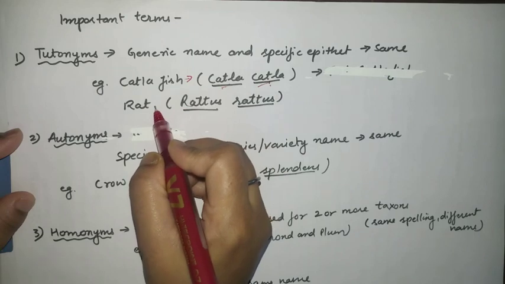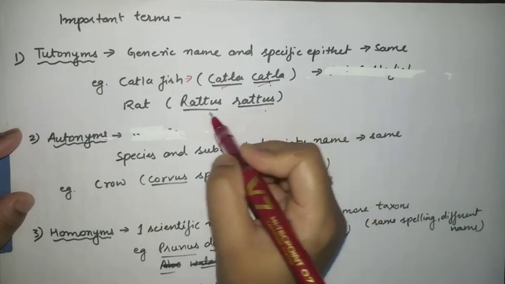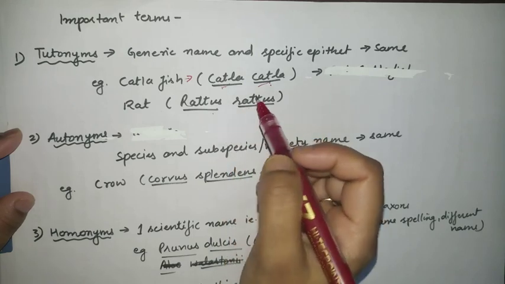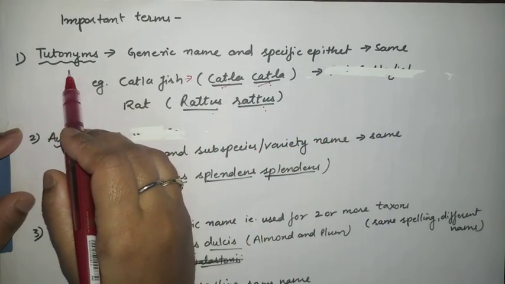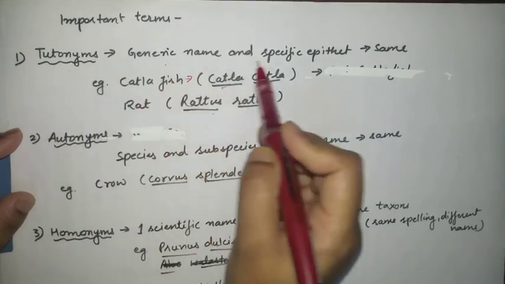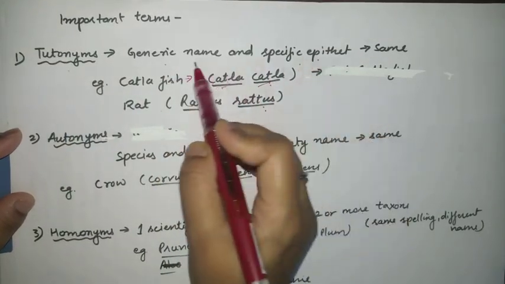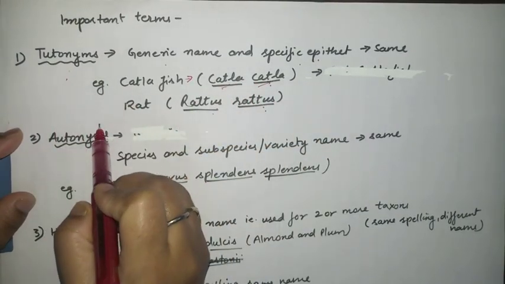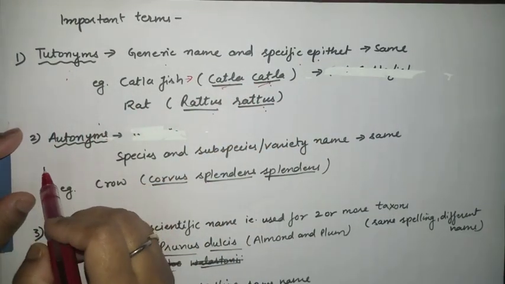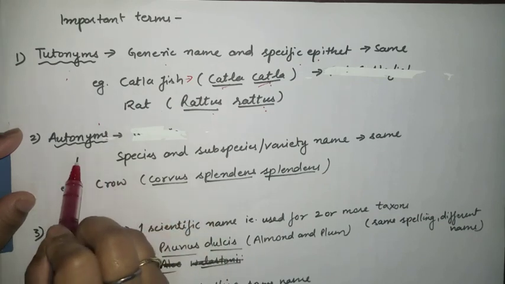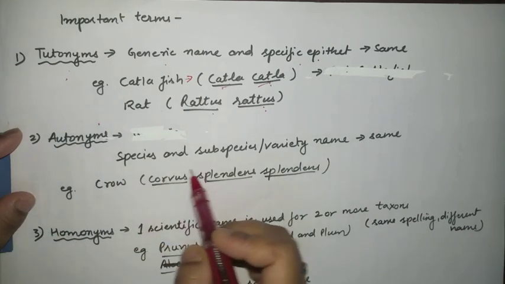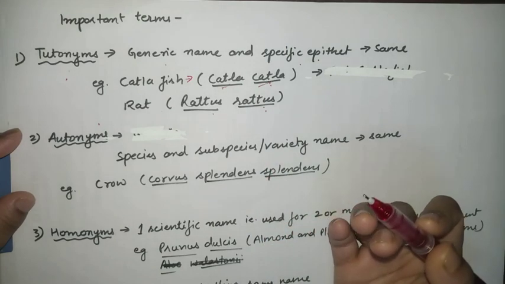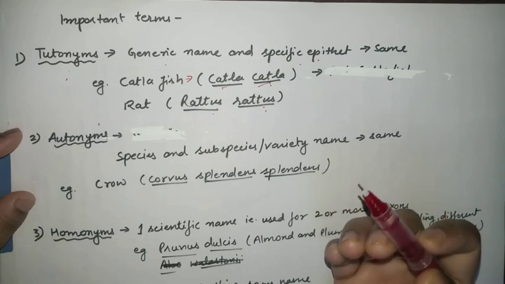If you see the scientific name of rat, Rattus rattus, both are the same word. That's why we have given a different term, pseudonyms. What is the meaning of pseudonyms? That the generic name as well as the specific epithet are the same. So these are examples of pseudonyms. Now another one is autonyms. Autonyms means that in trinomial nomenclature we have discussed that there are three components. What are they? Genus, species and subspecies.